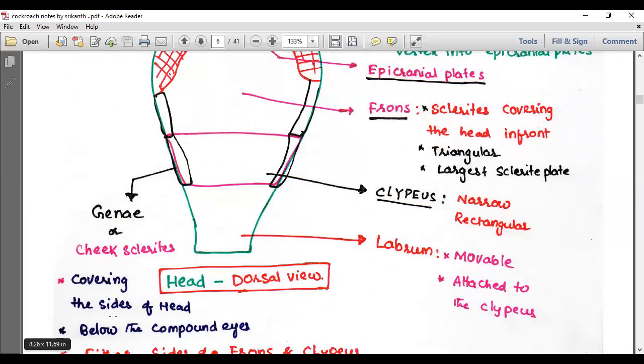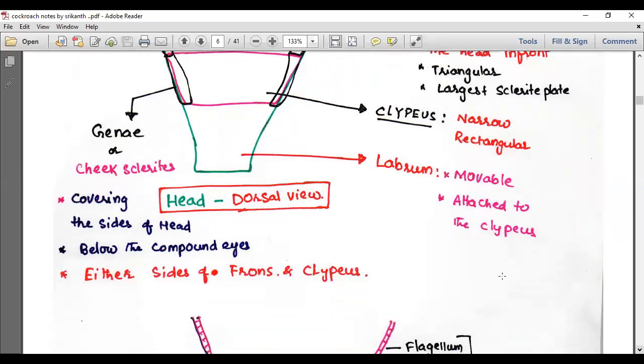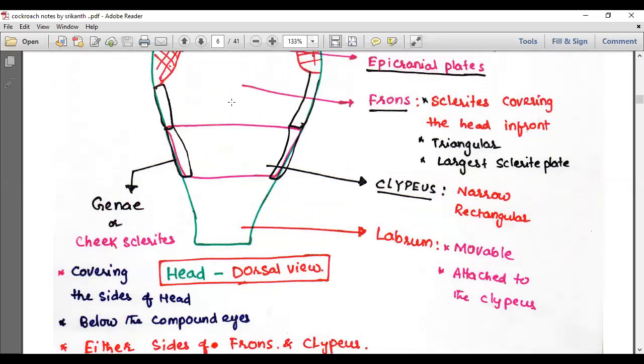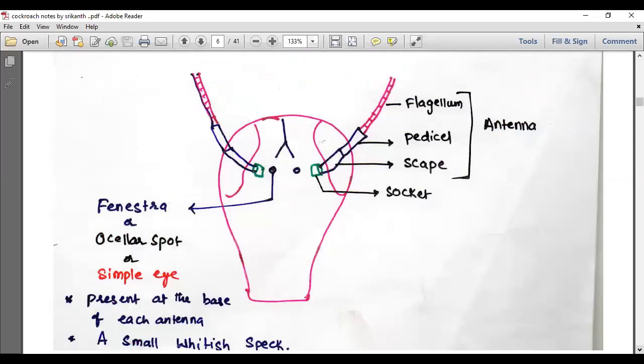Covering the sides of the head below the compound eyes, on either sides of the frons and clypeus, we see the genae, the cheek plates of the cockroach. What do you call them? Genae. We need to repeat this again and again.